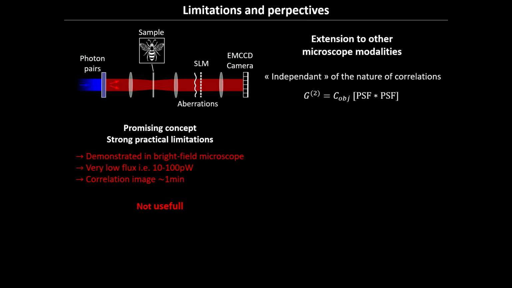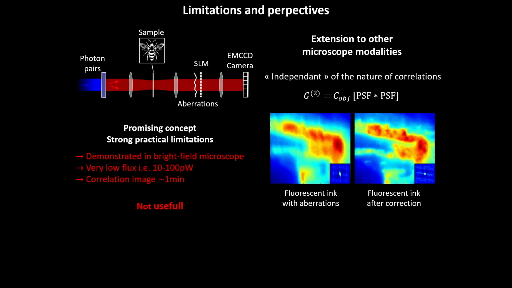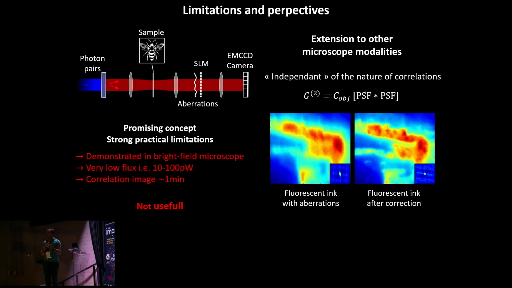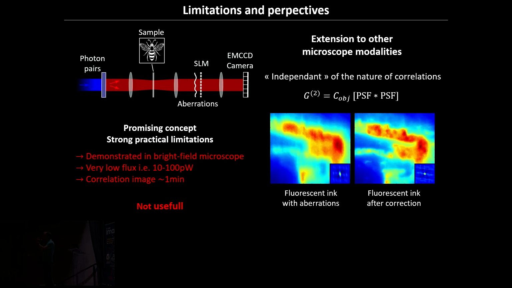So when we realized that, we said, oh, that's great, because then we can potentially implement it in something other than just our very, very restricted bright field configuration microscope. So we started, for example, to exploit non-classical correlation or correlation in fluorescent samples. We have seen many times that the fluorescent markers that you use in fluorescence microscopy in general, most of them are single photon emitters.